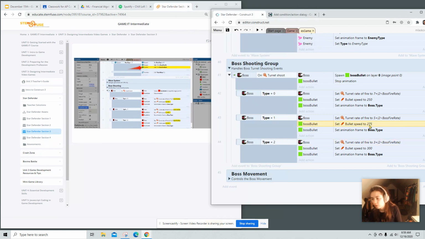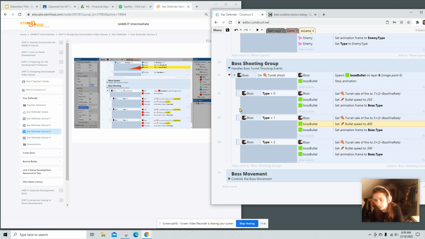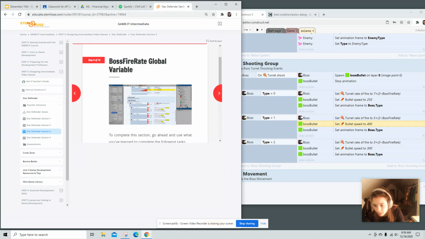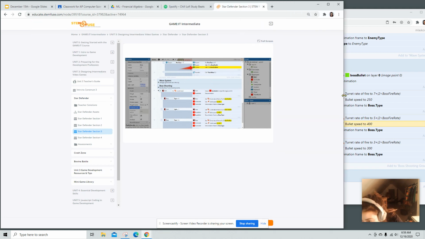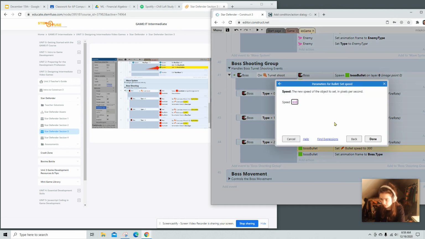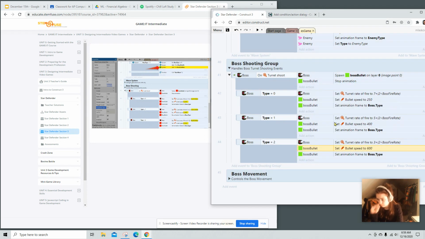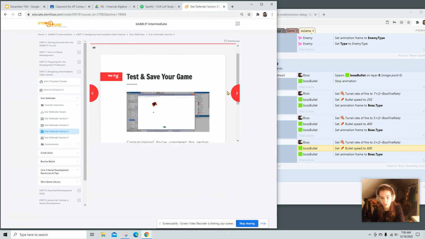They're saying just change these ones to be higher numbers. So 400. Yeah, that's true, because if you thought about the boss, he was shooting really, really slow. So maybe this one will do 600. Cool.